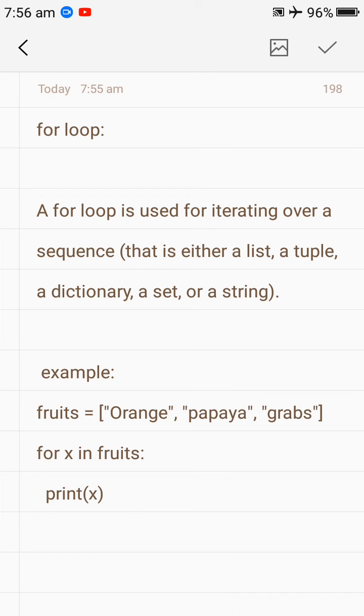What is the meaning of this line, iterating over a sequence? Sequence means in Python there is a concept of collections like dictionary, list, and set. So we can iterate over the elements of a list or set by using this for loop. You can easily understand this by an example.